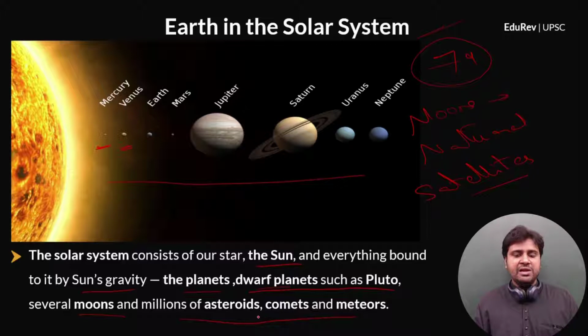And millions of asteroids, comets, and meteors are also part of the solar system. So, we will discuss about them later. Please don't worry about that. So I hope you understood what exactly is solar system.